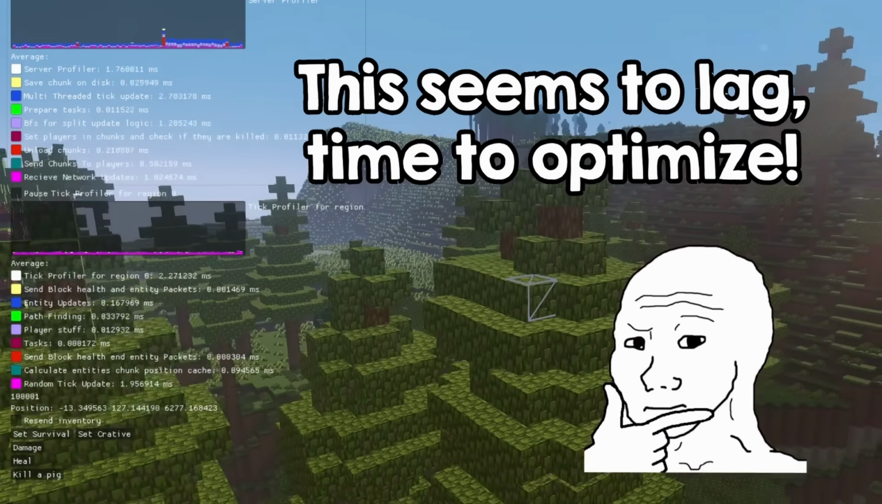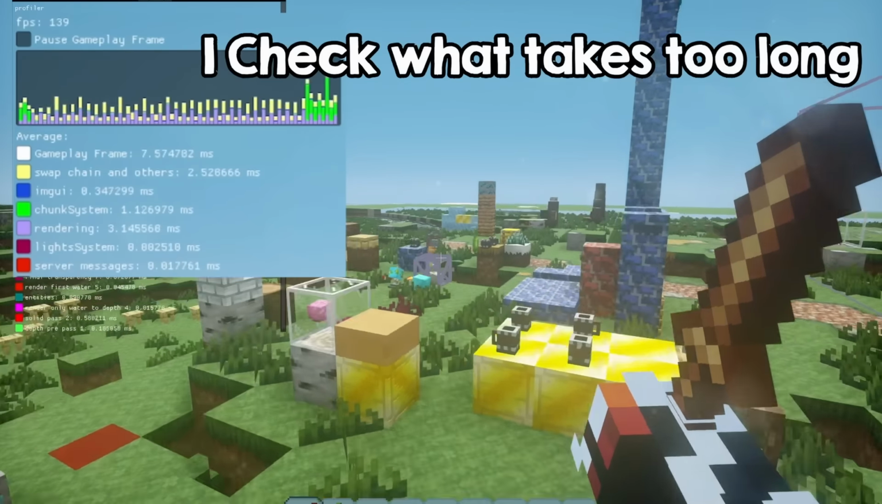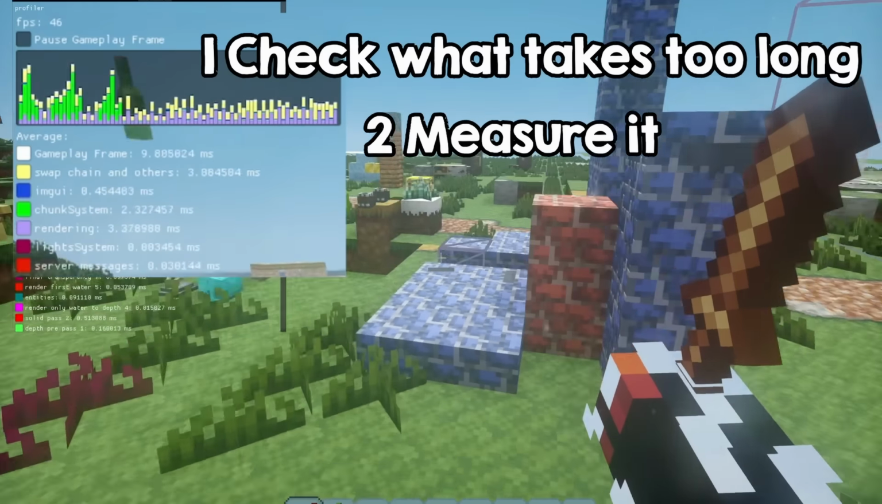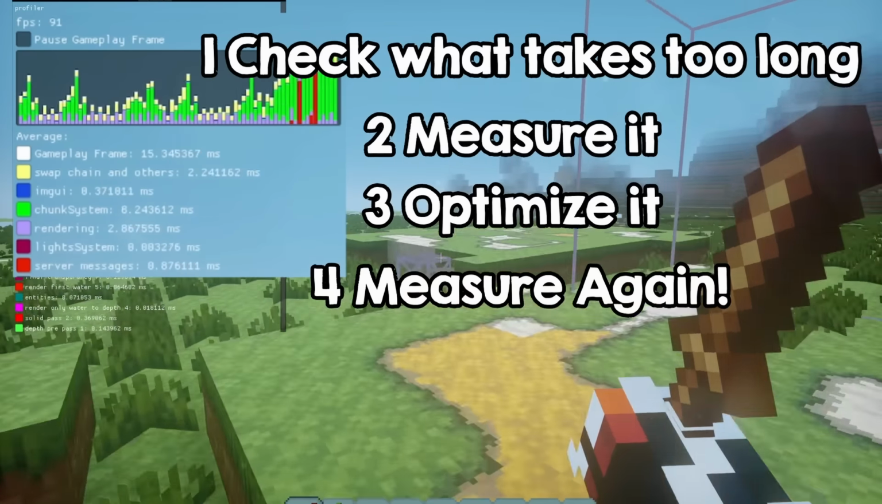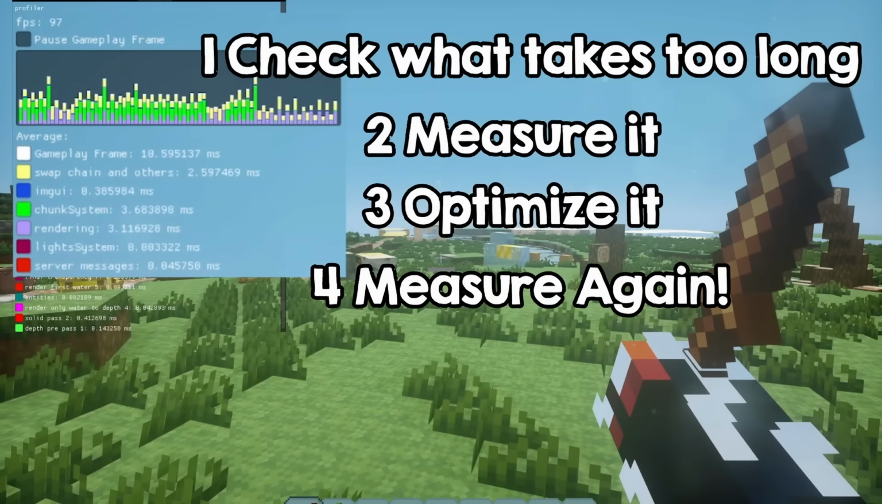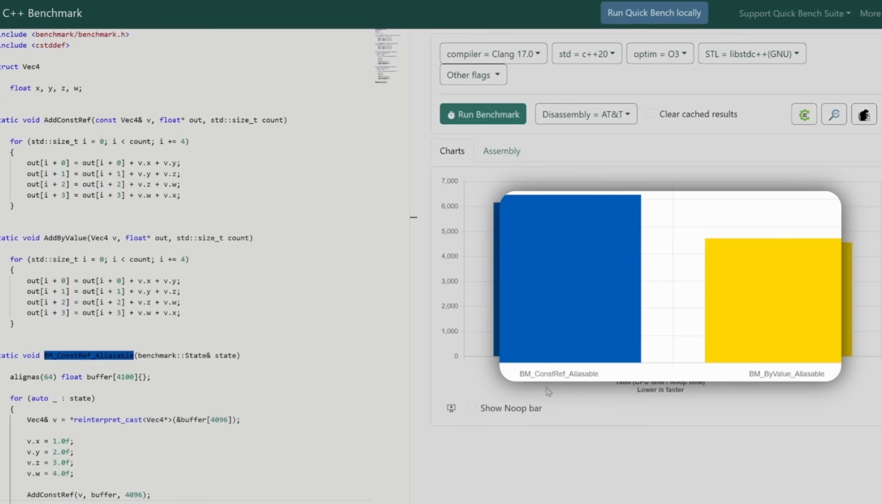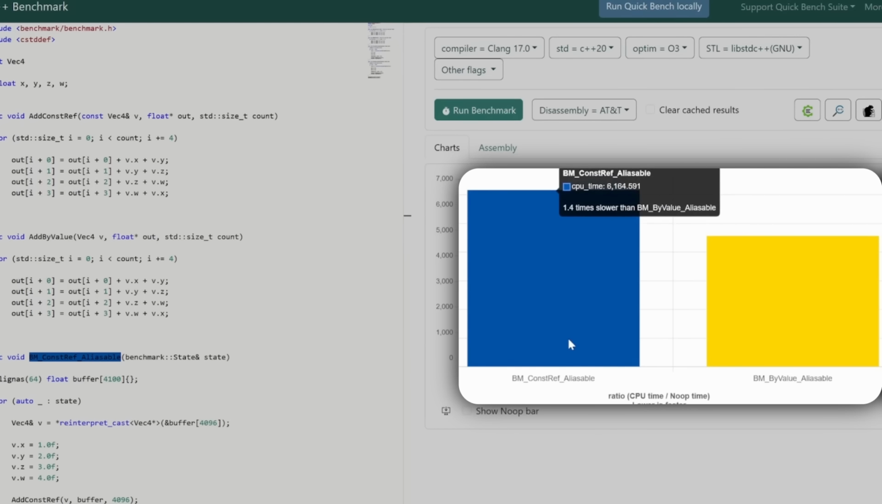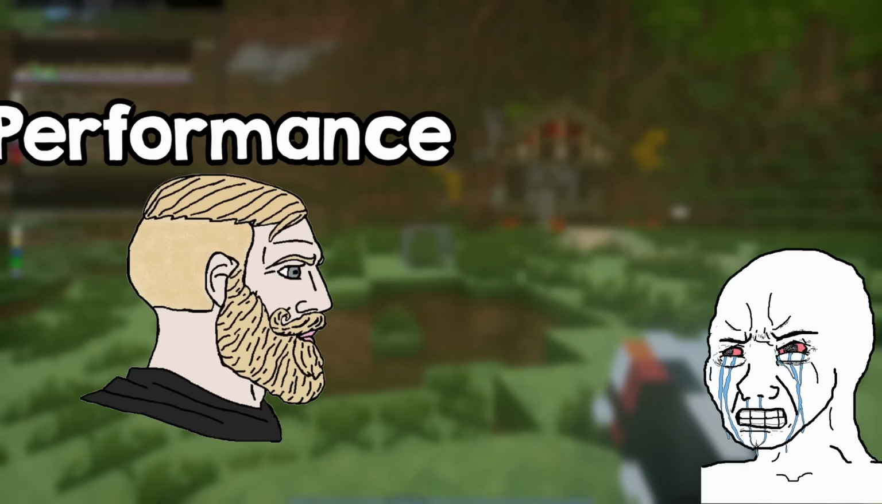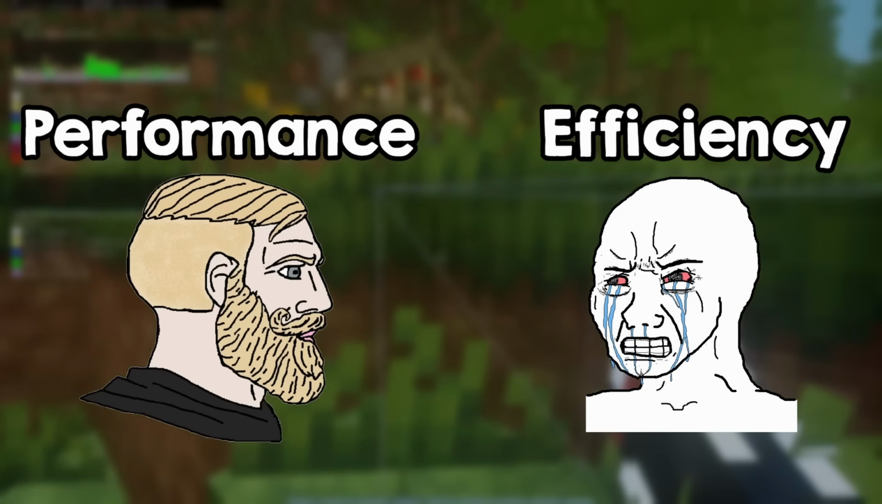Like for example, if your game starts to lag, and you don't do it blindly. Measure what system is taking too long, then measure how long it takes. Then do the optimization, and measure again. See if the new measurement actually improves the speed. Now, I know you don't believe me, so I'm gonna prove you don't know anything about optimizations with a super weird example. And then, I will explain what is the difference between performance and efficiency.